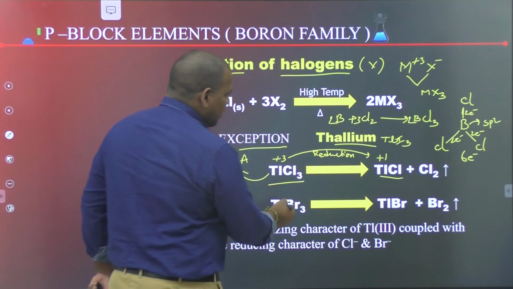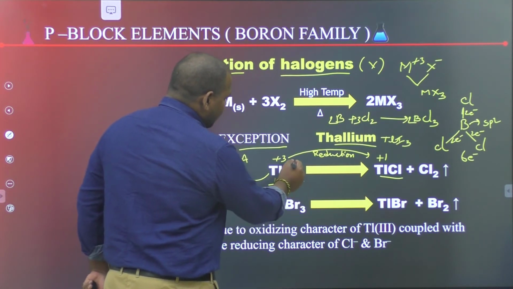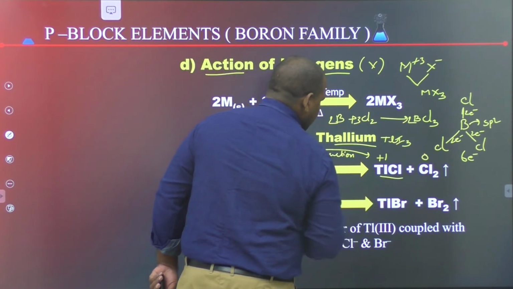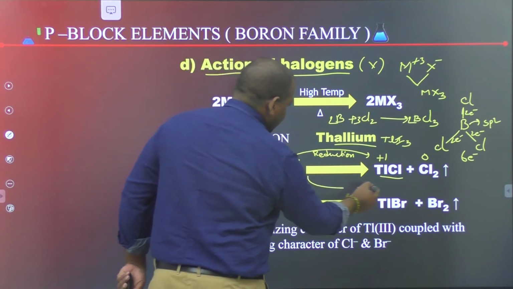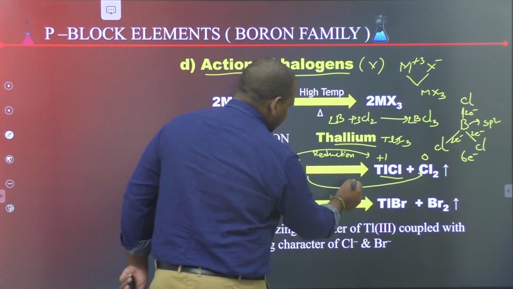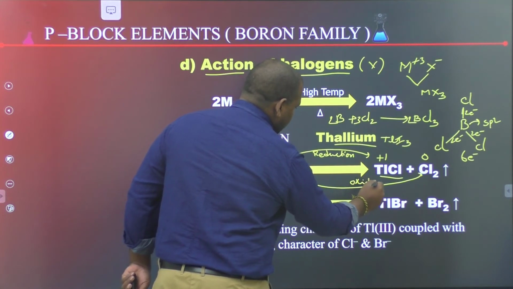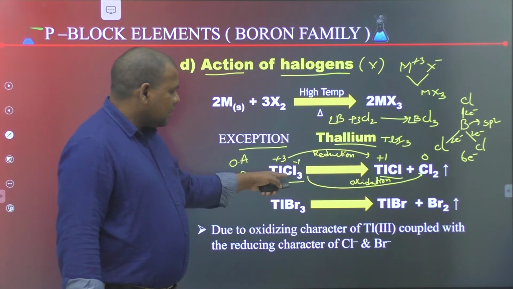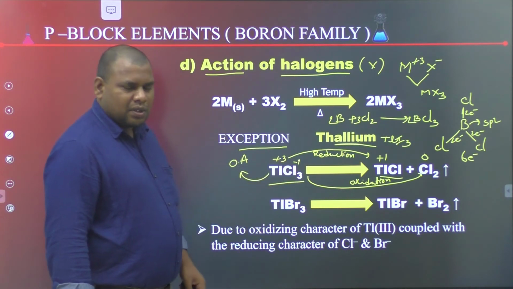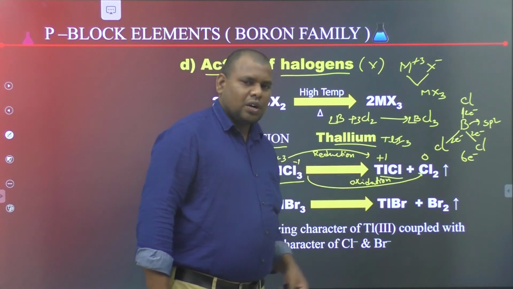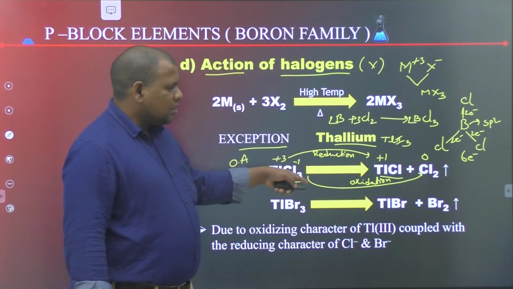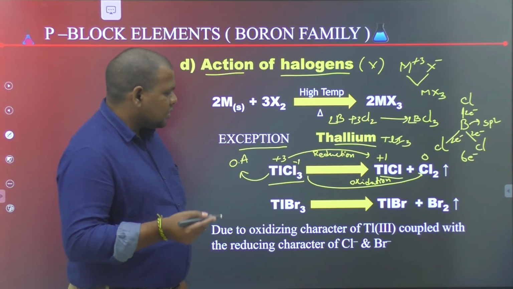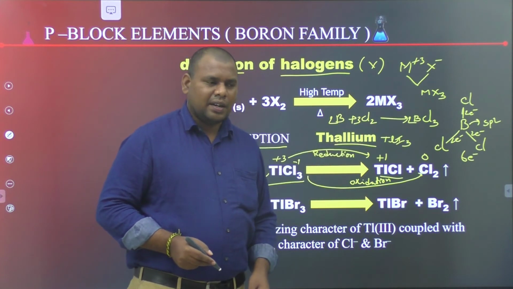In TlCl3, chlorine has -1 oxidation state, and in Cl2 it has 0 oxidation number. So chlorine undergoes oxidation. An increase in oxidation number is called oxidation, and a decrease in oxidation number is called reduction.